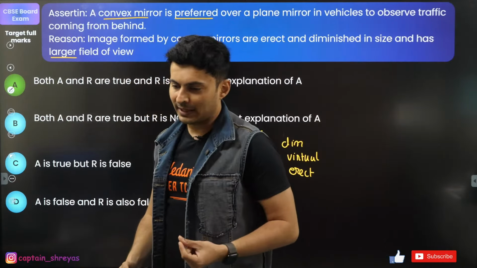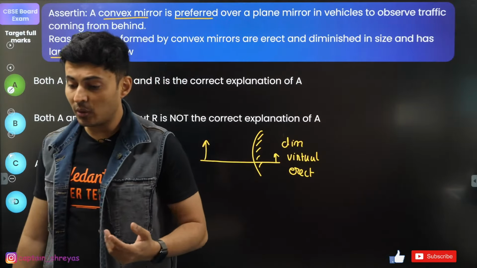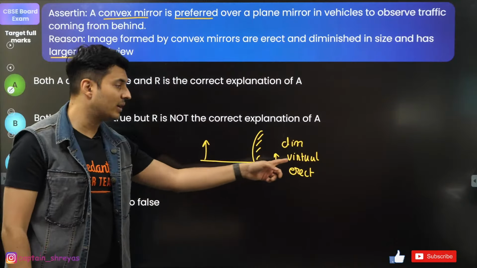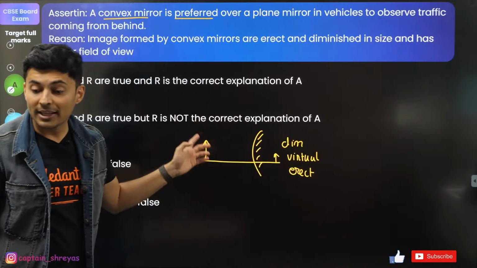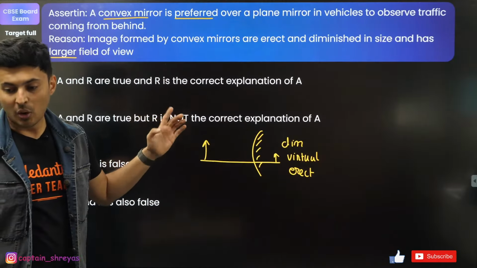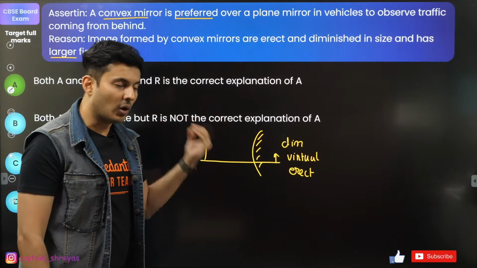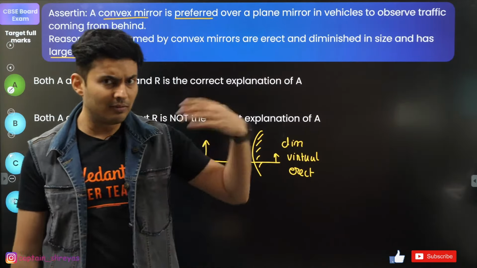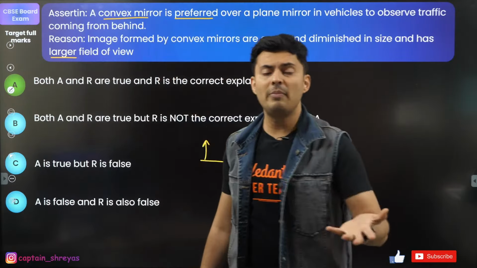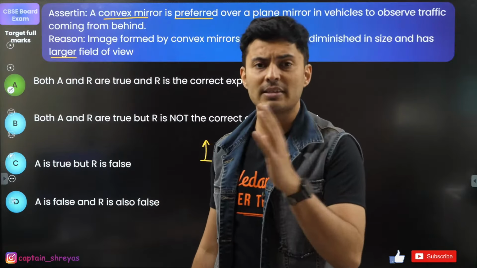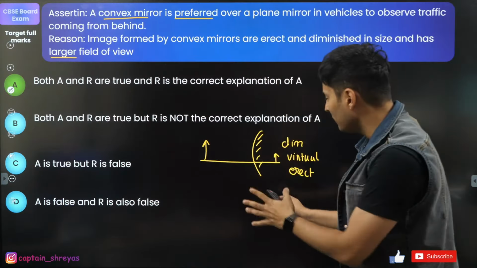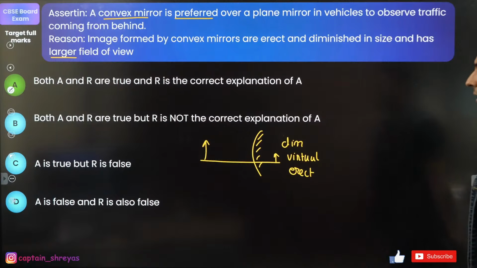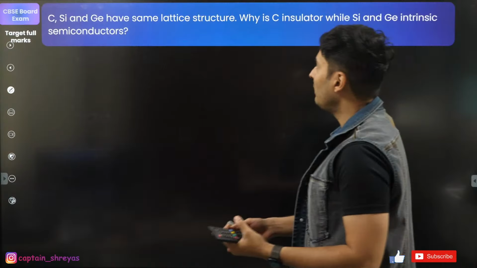Understood? Great. No, Srihari, it is not real. This is virtual. Real images are there in a concave mirror. Be careful: in a concave mirror, the images can be virtual, and they can even be real. It depends on where you are placing the object. But for a convex mirror, it's always going to be virtual. Keep that in mind.